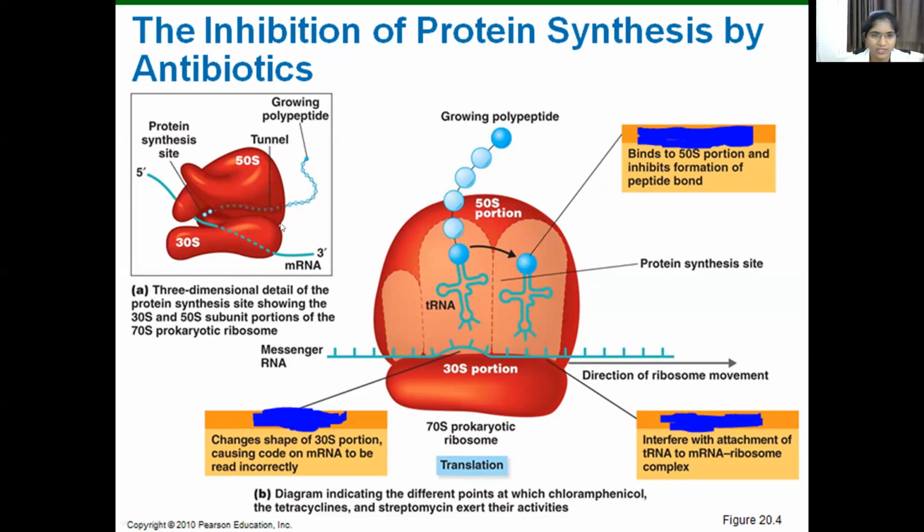This is the mechanism of action of tetracyclines. It binds to the 30S ribosome and prevents the binding of the tRNA, and tRNA carries the amino acids needed for the growing peptide chain required for protein synthesis. So tetracyclines inhibit protein synthesis and the growing peptide chain. This is about the mechanism of action of the tetracyclines.